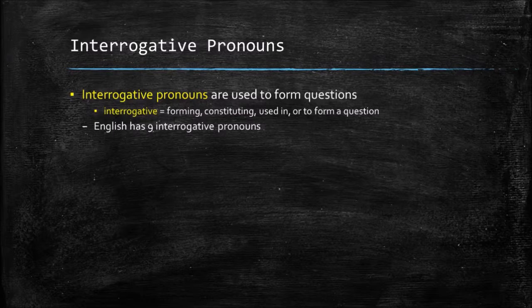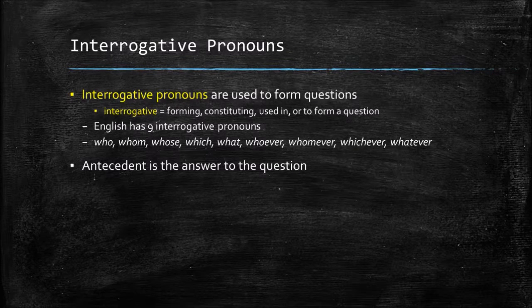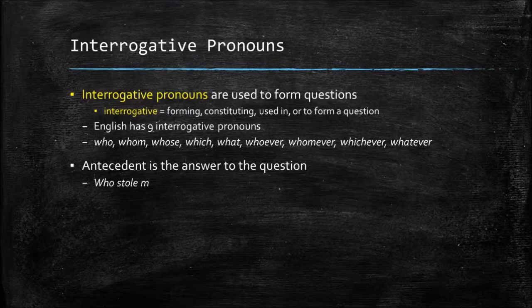English has 9 different interrogative pronouns. And those are who, whom, whose, which, what, whoever, whomever, whichever, and whatever. The antecedent of an interrogative pronoun is simply the answer to the question.